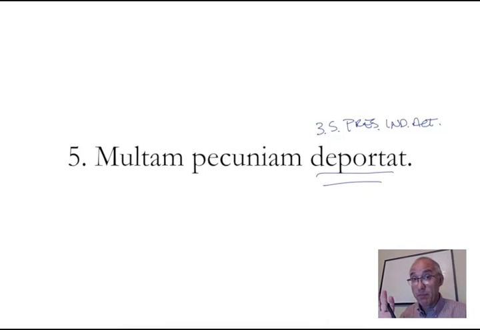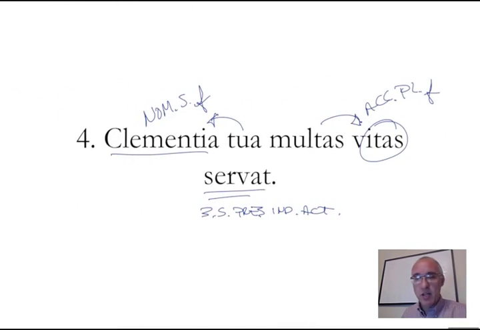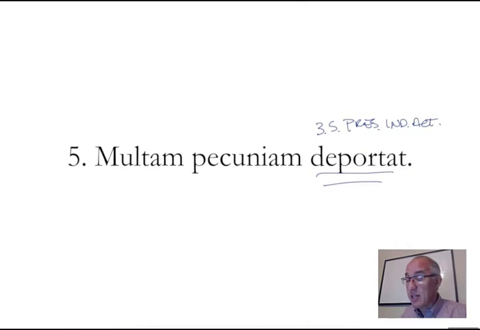Latin doesn't have to do that, but in English we do. We always have an expressed subject for the verb in English. If one is not available, it will be supplied for you. We always have to say he, she, or it if there's nothing in there for you. Latin does not. That's one of the very confusing things when you see deportat versus servat. Well, servat you don't translate as he saves because you've got a noun, clementia. But you do translate deportat as he carries off because you have no noun. Could be she carries off, could be it carries off, but you have to supply it.